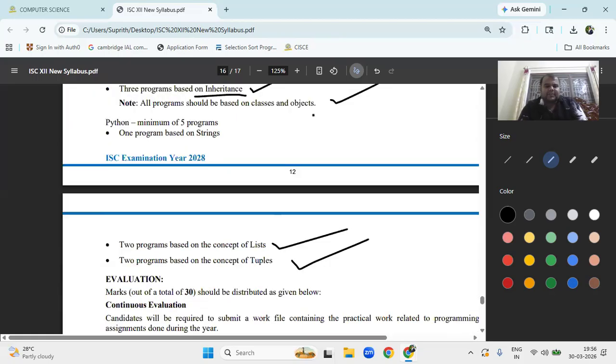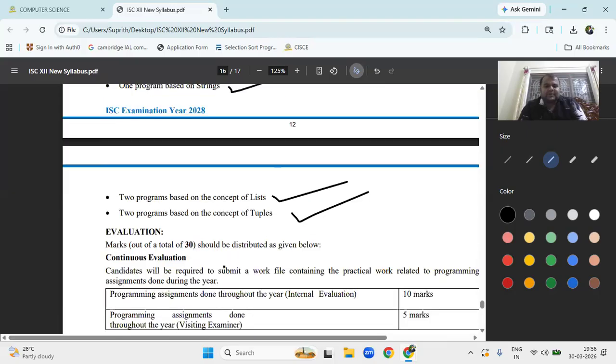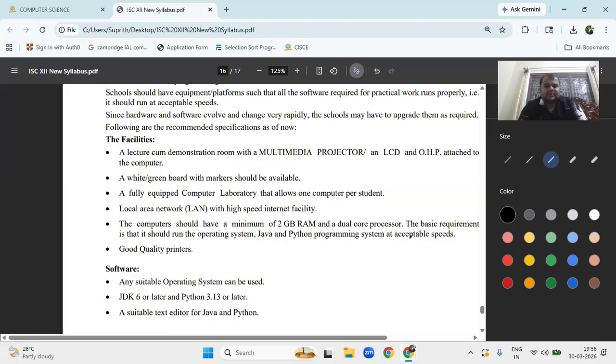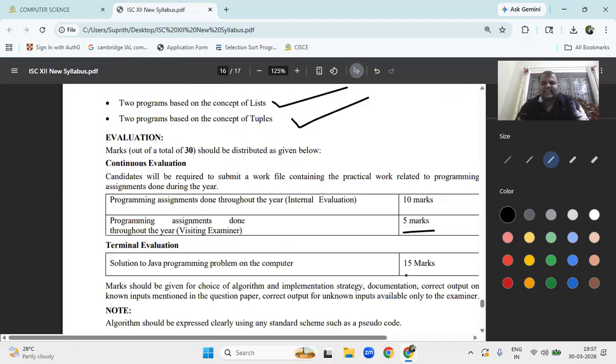Okay. Evaluation: 30 marks would be with continuous evaluation. So what is the main thing? Python is included, as well as you have to write the project work. You must know that. So these are all the slide changes: 10 marks and 15 marks, and 15 marks for the record book. Totally you have to write. So the record book along with the project book.